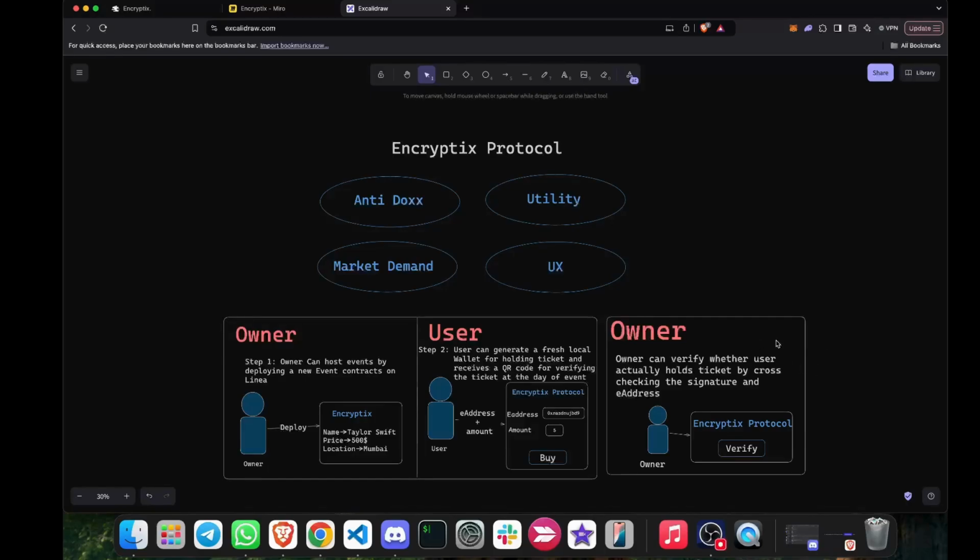And at the day of the event, owner can basically verify the ticket by just scanning a QR code like Luma, which will actually extract the EIP712 signature, and it will verify whether the re-encrypted address, the address which is specifically re-encrypted for owner, and the address which the user is trying to show are the same or not, just to check whether he actually holds the ticket or not. So that's how it works.